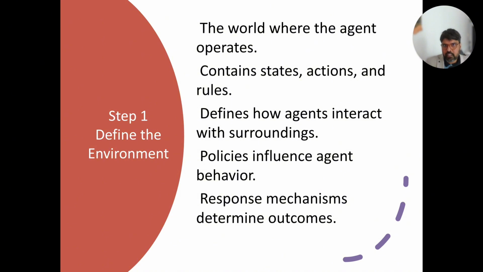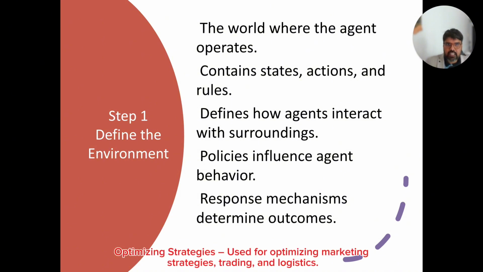One is the environment, the world where the agent operates. This is something very important. It contains the states, actions, and rules, and defines how agents interact with the surroundings, and policies influence the agent's behavior. The response mechanism determines the outcome. So this is the environment that we need to set.